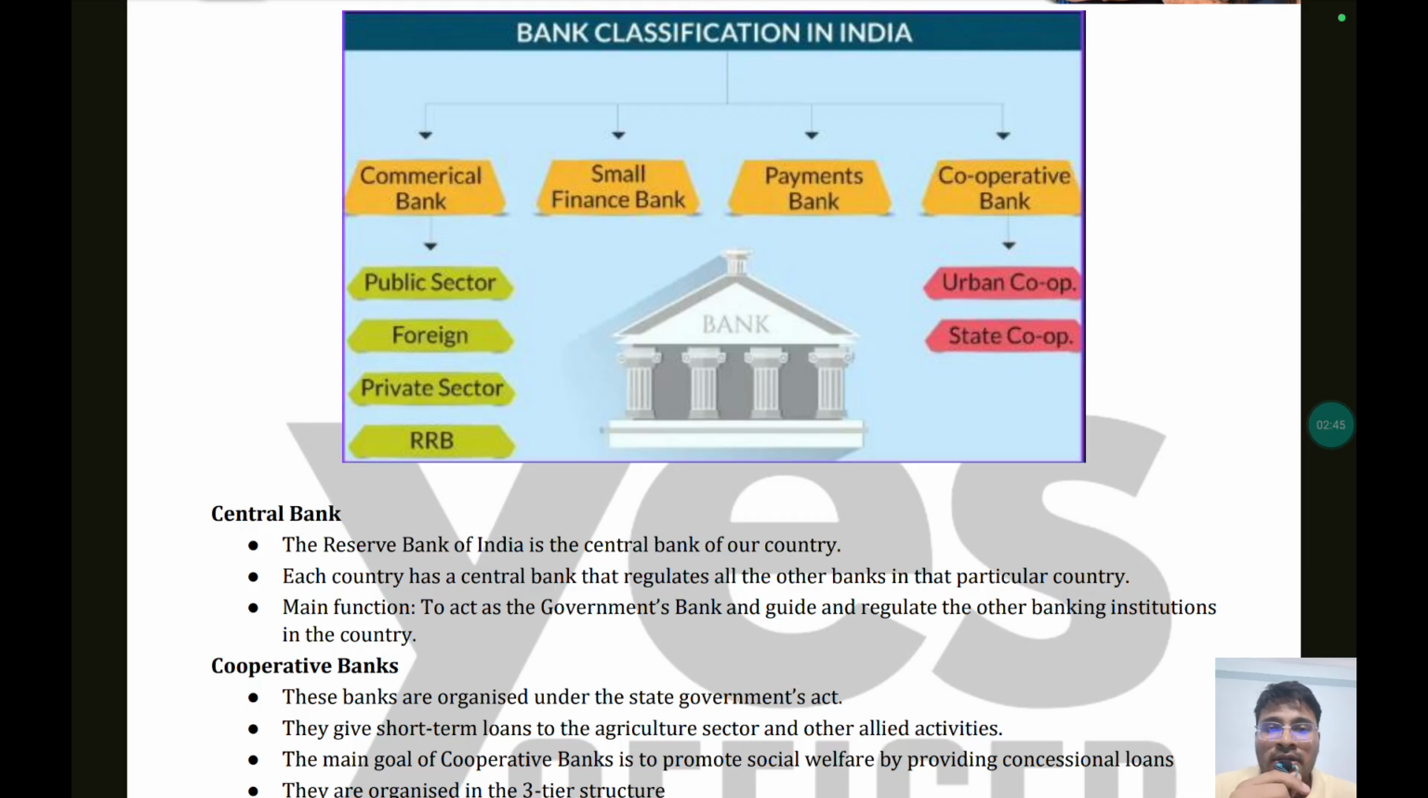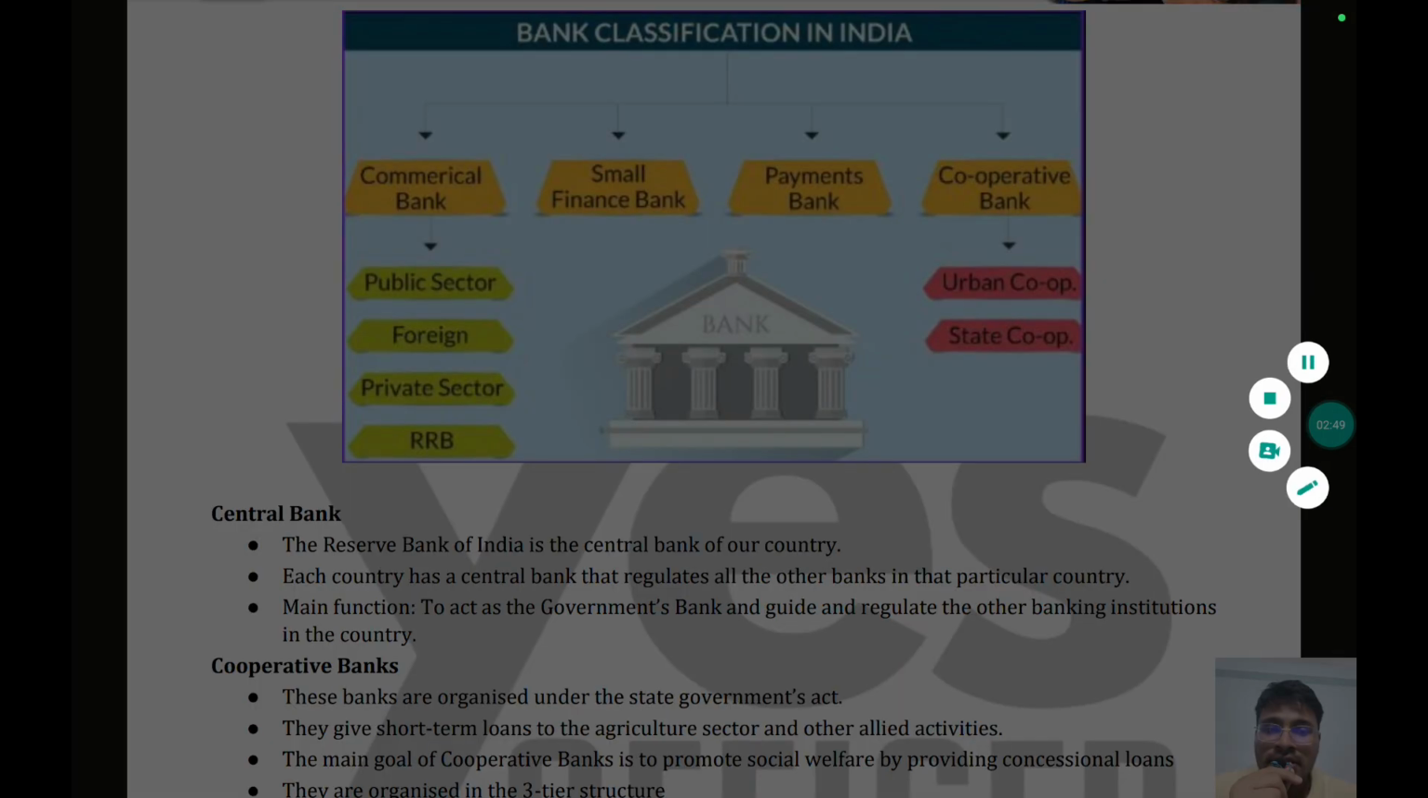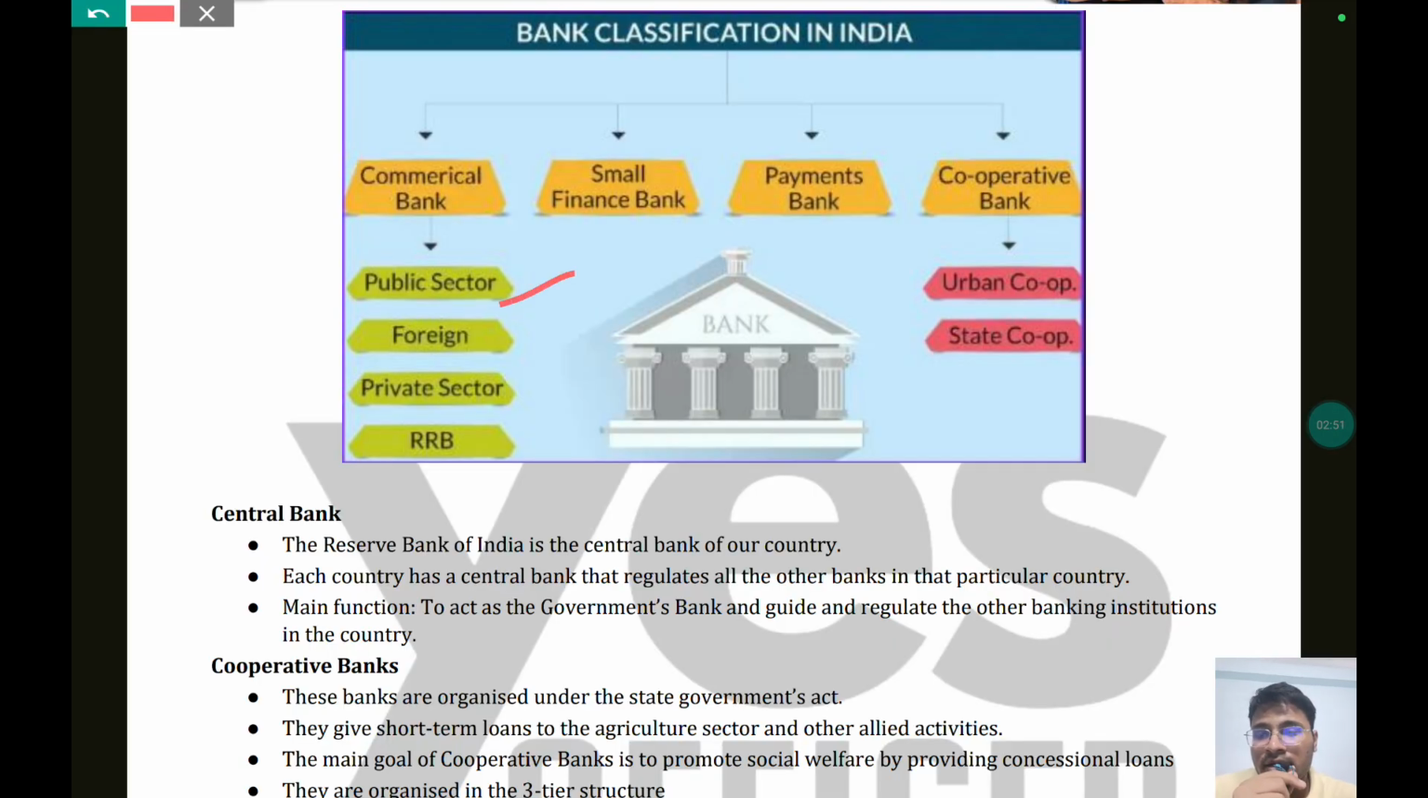So this is the further classification. Commercial bank consists of public sector banks, foreign banks, private sector banks, and RRBs. Then come the small finance bank, payments bank, and cooperative banks. Cooperative bank also consists of urban cooperative bank and state cooperative bank.